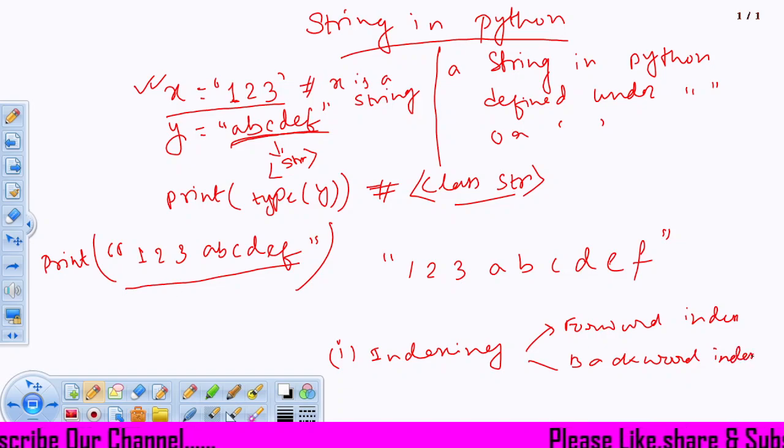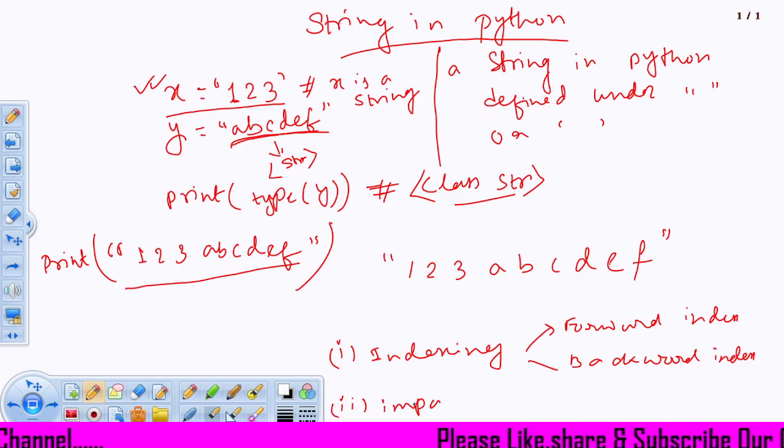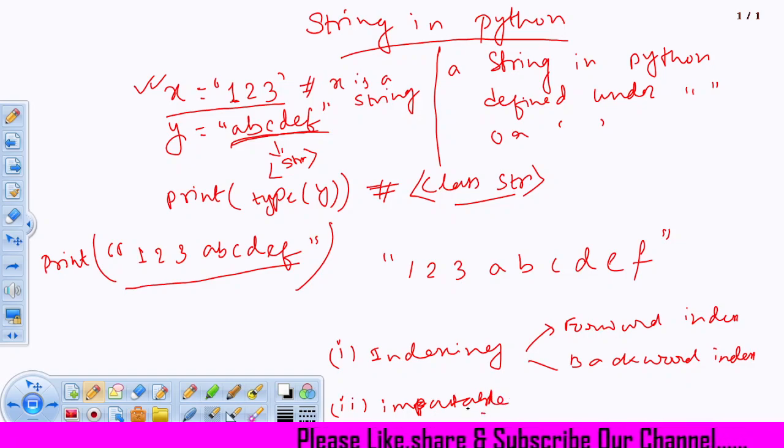Another thing is that a string is an immutable kind of variable. Now what do you mean by immutable? I will explain it to you.